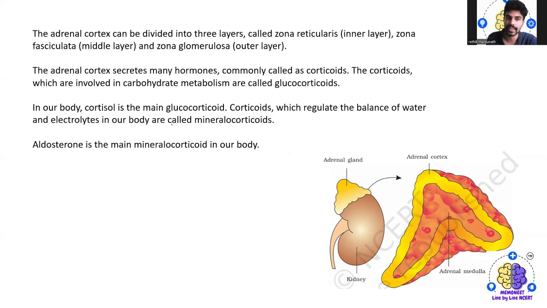The adrenal cortex can also be divided into three layers. One is called zona reticularis, that is the inner layer. Then zona fasciculata, which is the middle layer, and zona glomerulosa, that is the outer layer. The adrenal cortex secretes many hormones, commonly called corticoids, and those involved in carbohydrate metabolism are called glucocorticoids.